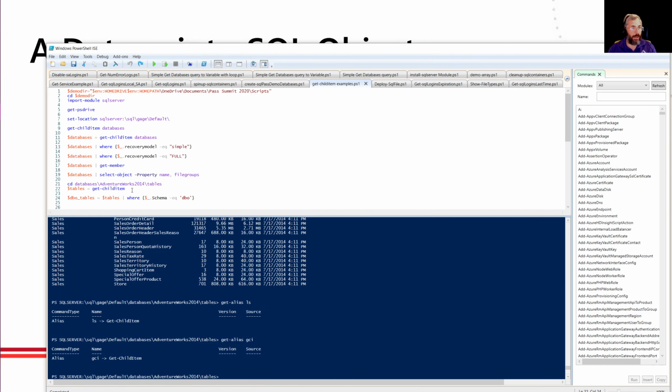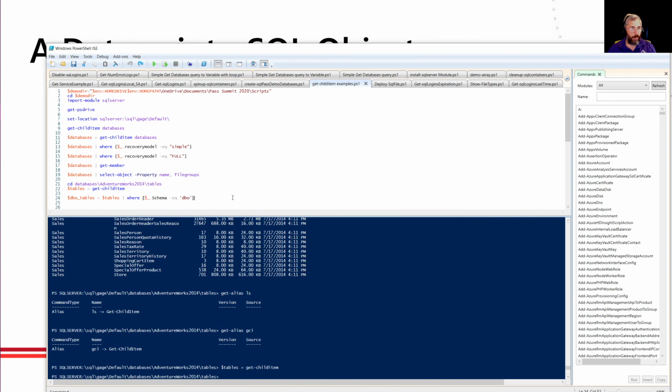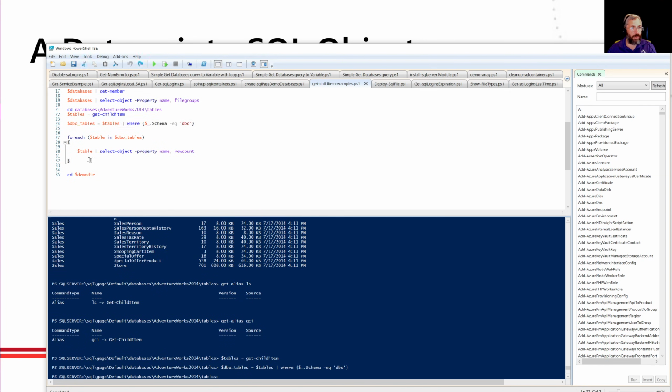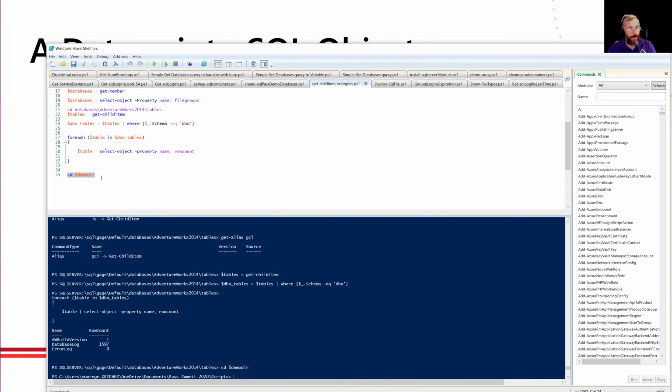So all those are the same thing, but now I'm going to set up my tables, and I want to find all the tables that have the schema DBO. Let's scroll down, and very quickly, don't worry too much about the syntax here. Oh, there's my three tables, there's the row count of the tables. Oh good, there's no rows in error log, I must be doing something right. So again, at this point, I've done a lot of stuff within SQL Server without writing a single line of T-SQL. Very powerful. It's treating SQL Server as an object.